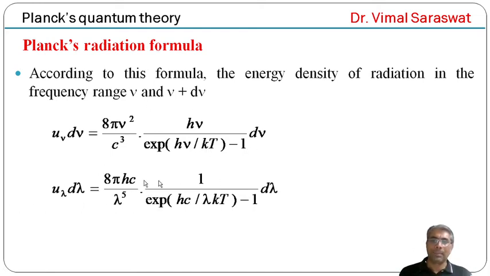Or in terms of wavelength, u lambda d lambda is equal to 8 pi hc upon lambda raised to 5, 1 upon exponential hc upon lambda kT minus 1, d lambda. Because c equals nu lambda, so nu equals c by lambda. If we substitute nu equal to c by lambda and d nu equal to minus c by lambda square d lambda, we get this formula in terms of wavelength. It means the formula in terms of wavelength is this one.